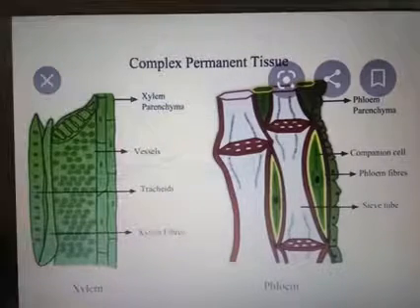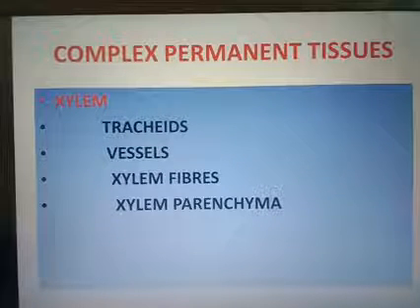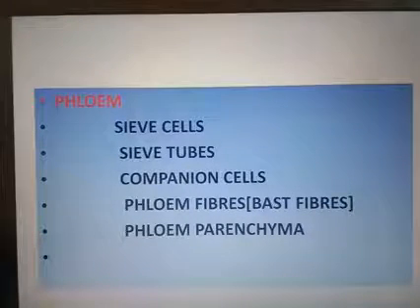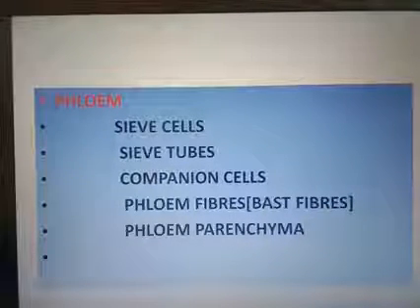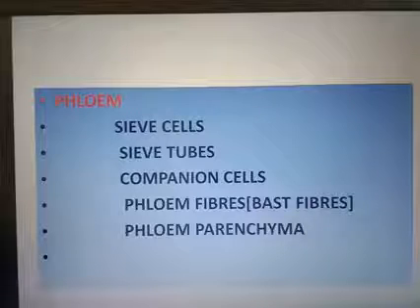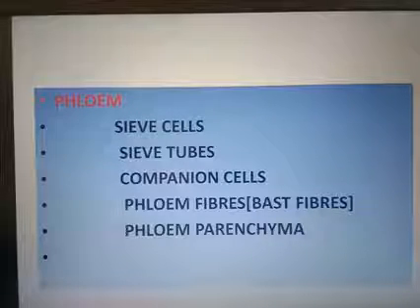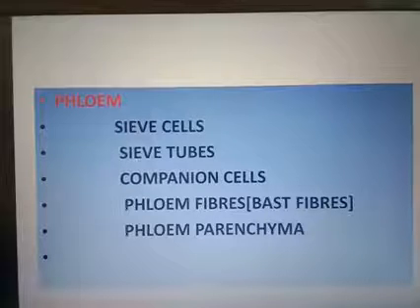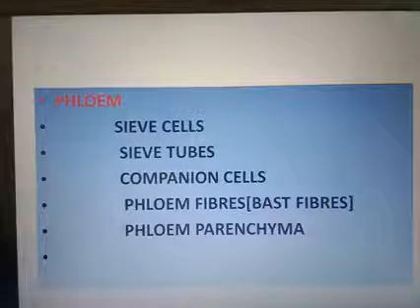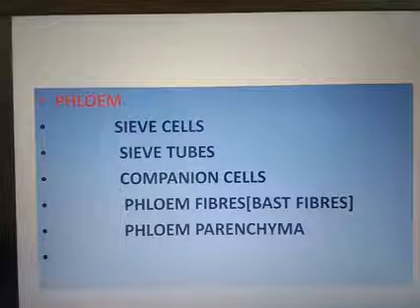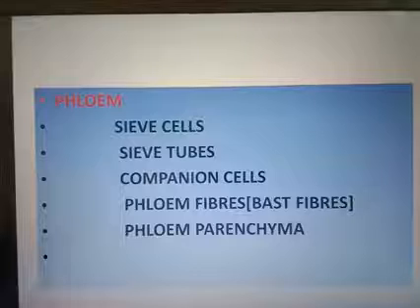Okay, next topic that we are discussing here. We discussed the xylem, then we are discussing the structure of phloem cells. So the phloem, it is a food conducting tissue. Phloem tissue is made up of sieve cells, sieve tube cells, companion cells, phloem fibers and the phloem parenchyma cells. So main function of these tissues is food conduction.